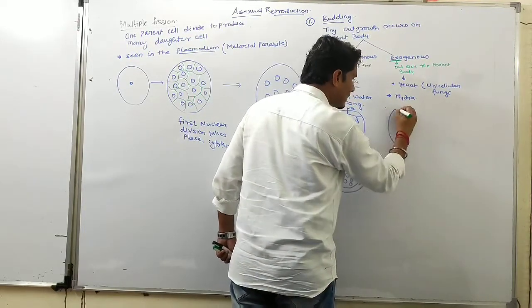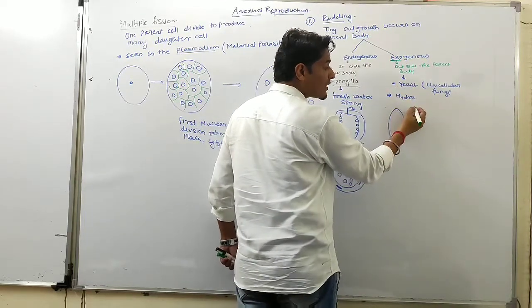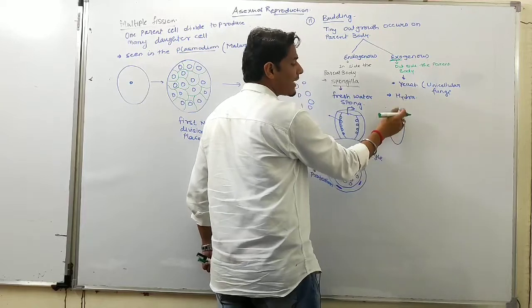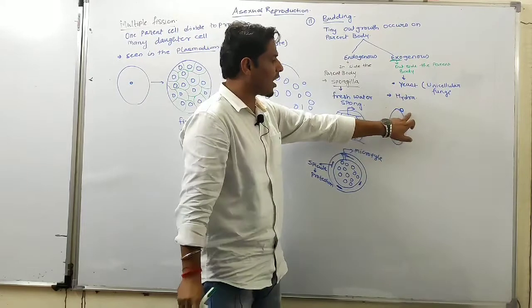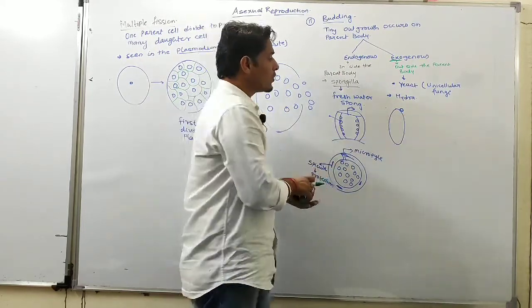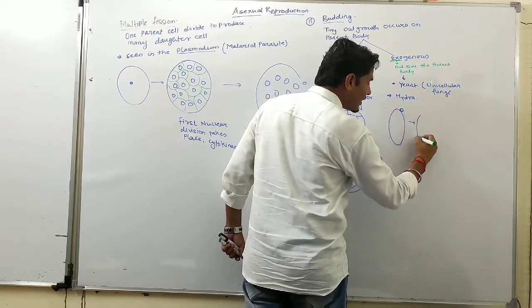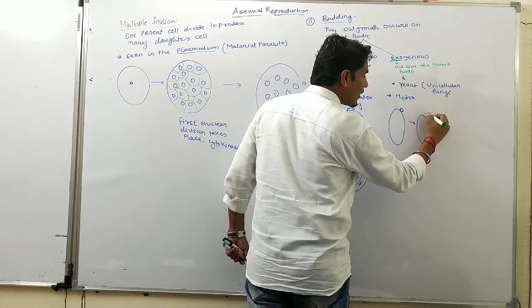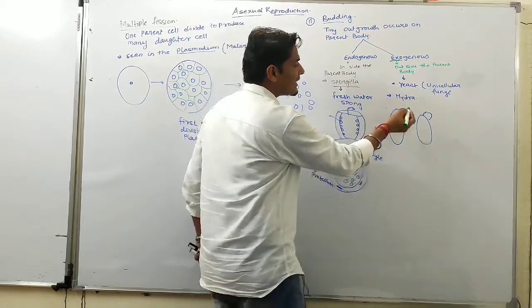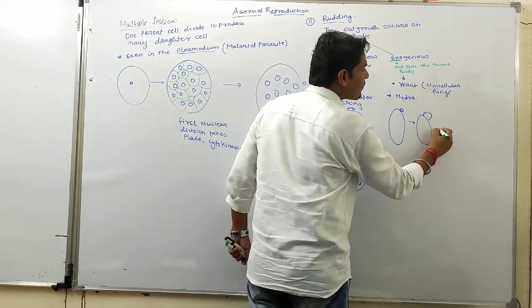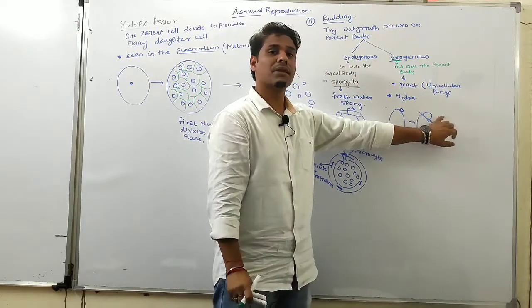So first we take yeast. So this is the parent body of yeast. On the outer side of the parent body there is a small tiny outgrowth, and this tiny outgrowth is called a bud. The bud undergoes growth, and once it appears large or becomes mature, it is disseminated from the parent body and acts as a parent cell.